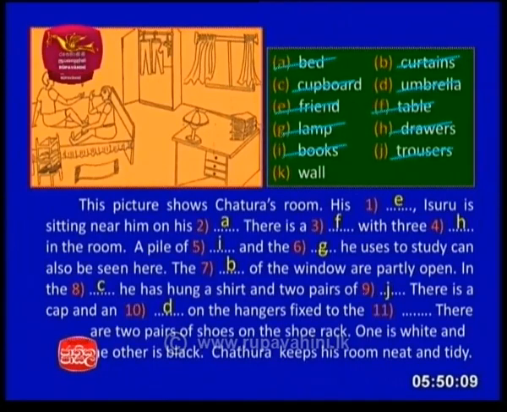So it's a clue: if an is there, then a vowel sound should follow. An umbrella. And umbrella on the hangers fixed to the wall. There are two pairs of shoes on the shoe rack. One is white and the other is black. Chatura keeps his room neat and tidy.